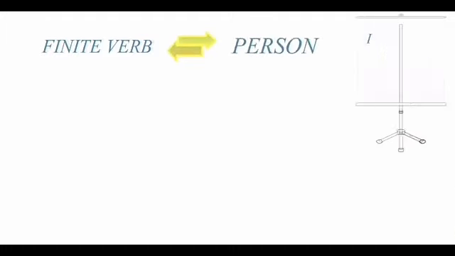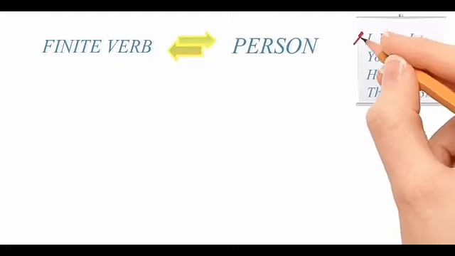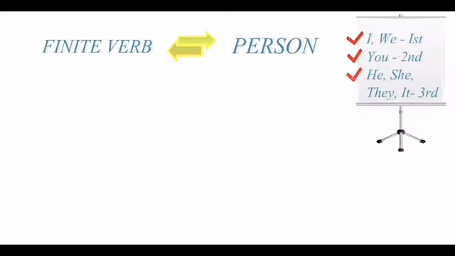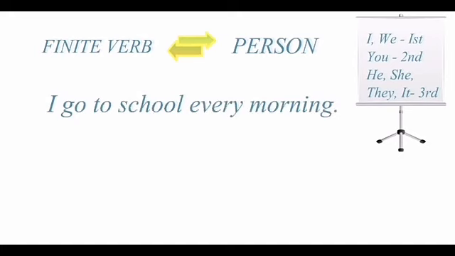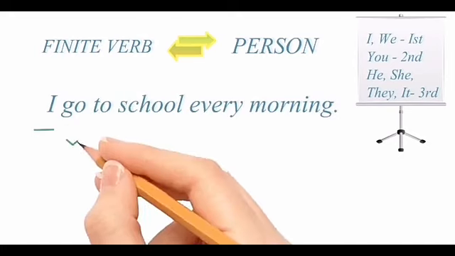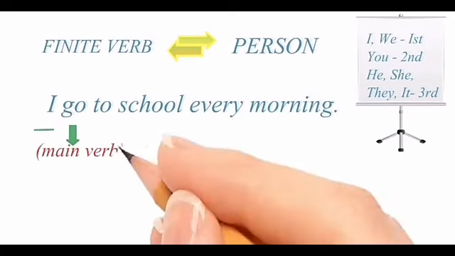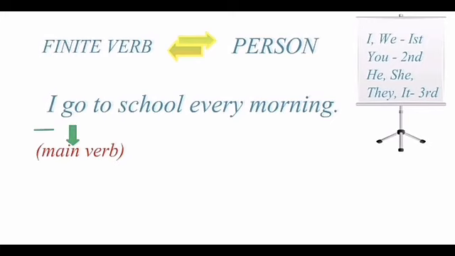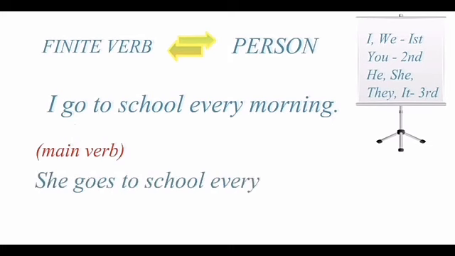Finite verb keeps changing as per the person of the pronoun. That means the subject of the sentence, whether the subject is first person, second person or third person. See this example. I go to school every morning. Here I is a first person pronoun and accordingly go is used as a verb which is a main verb.